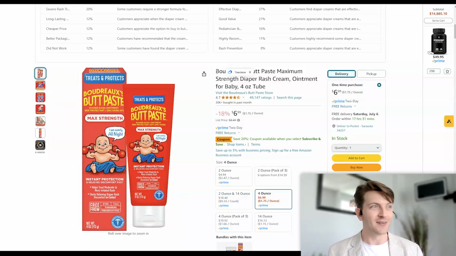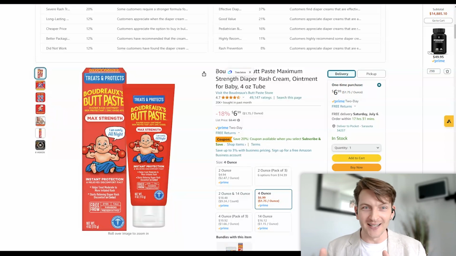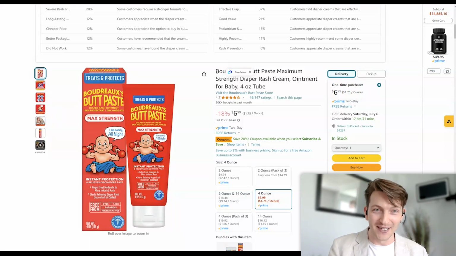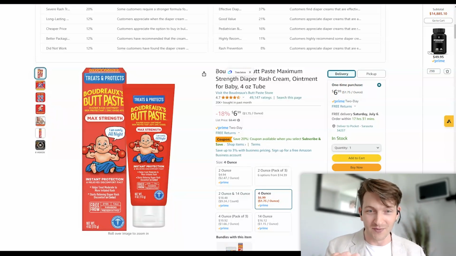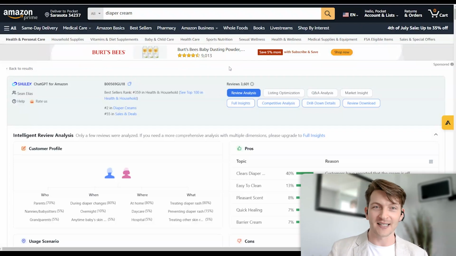He was all about discovering, well, if you look at the reviews, you can see that you can put collagen in your coffee. Well, now there's this new trend, and it's all about putting baby butt paste on your face to look after your skin. And if you analyze the reviews, which we're going to do actually today on this product, you'll see that there's a huge trend happening where people are putting this product on their face for their skincare.